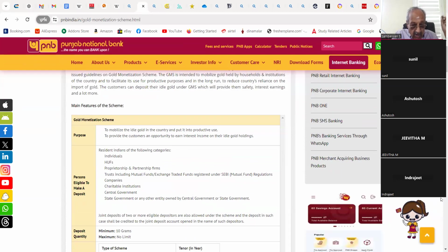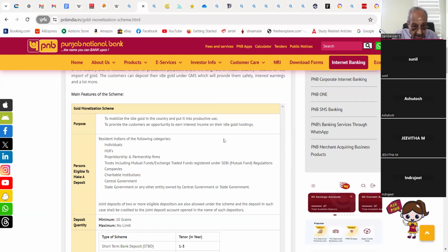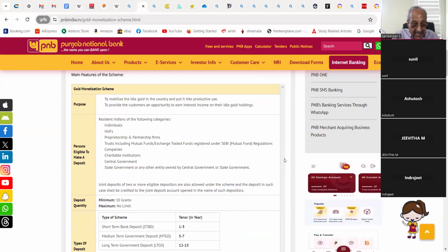Now, please read the gold monetization scheme. Purpose: to mobilize the idle gold in the country and put it into productive use, to provide the customers an opportunity to earn interest income on their idle gold holdings. I won't be explaining things because they are all very routine. If something very important comes, I may start talking about it. Continue.